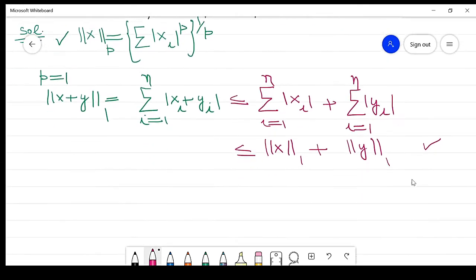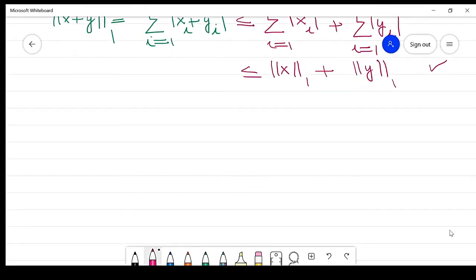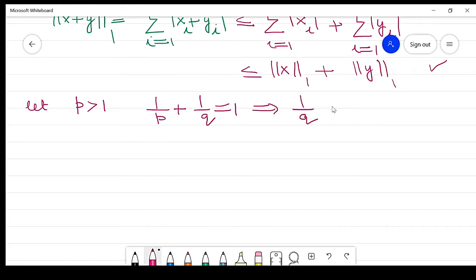Now assume p is greater than 1. Here we also know that 1 by p plus 1 by q is equal to 1, which implies 1 by q is equal to 1 minus 1 by p, right?